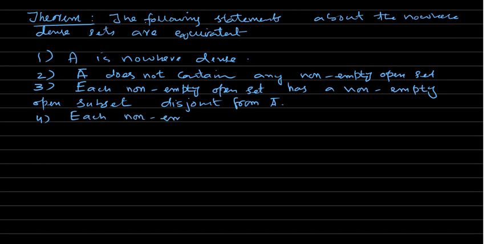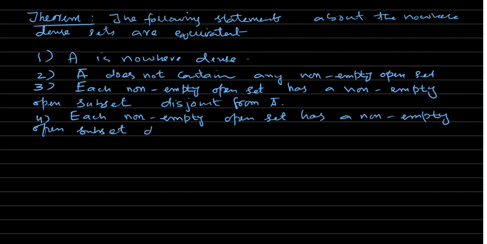And the fourth one is: each non-empty open set has a non-empty open subset disjoint from A, right?